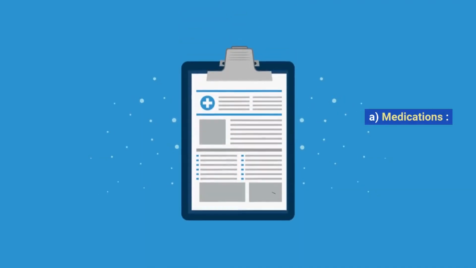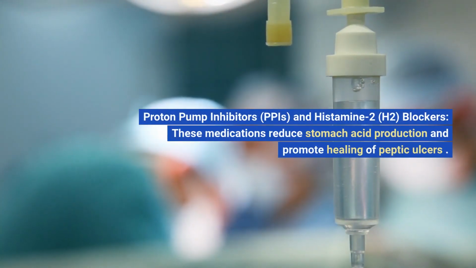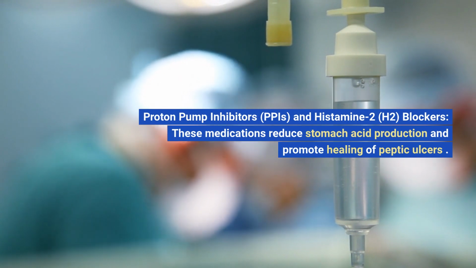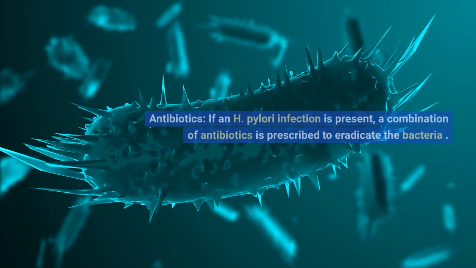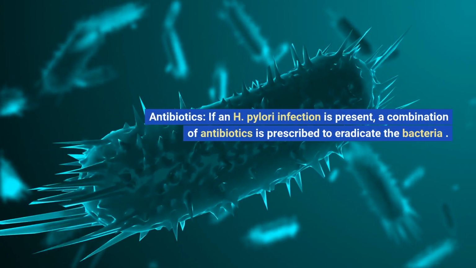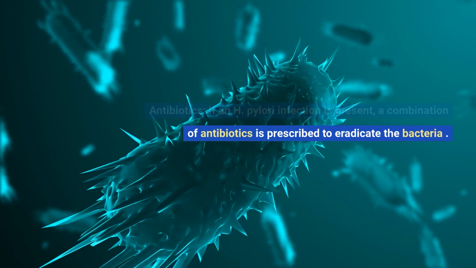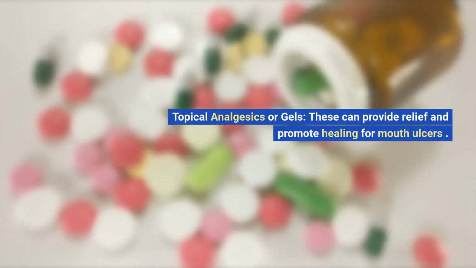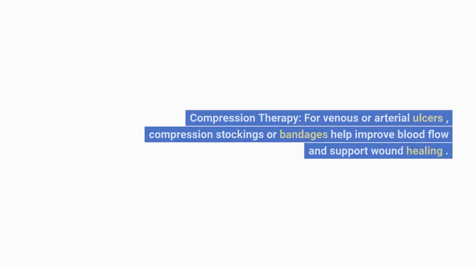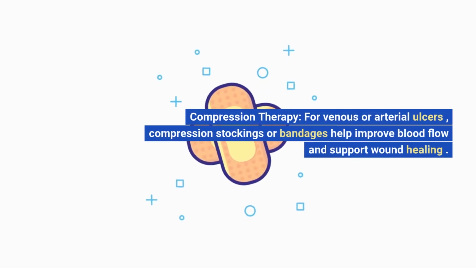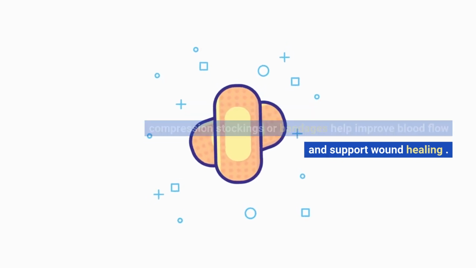A. Medications. Proton pump inhibitors, PPIs, and histamine 2, H2, blockers. These medications reduce stomach acid production and promote healing of peptic ulcers. Antibiotics. If an H. pylori infection is present, a combination of antibiotics is prescribed to eradicate the bacteria. Topical analgesics or gels. These can provide relief and promote healing for mouth ulcers. Compression therapy. For venous or arterial ulcers, compression stockings or bandages help improve blood flow and support wound healing.